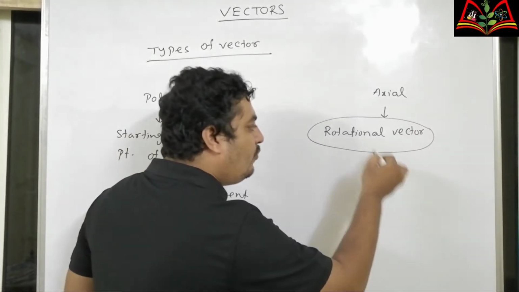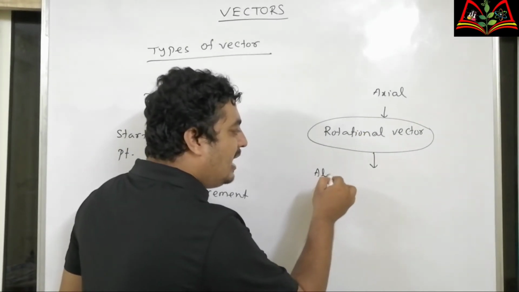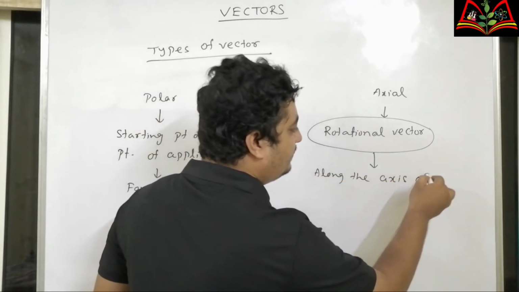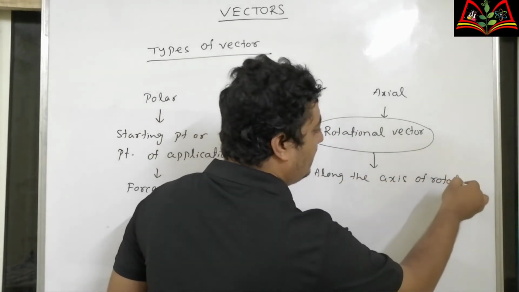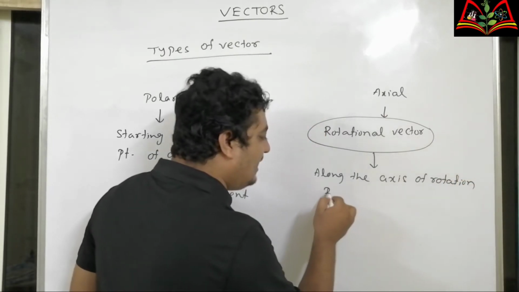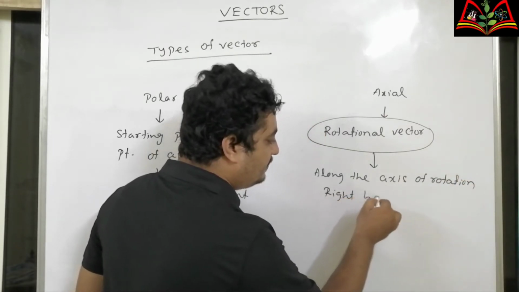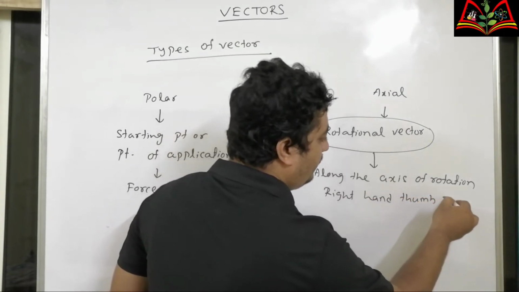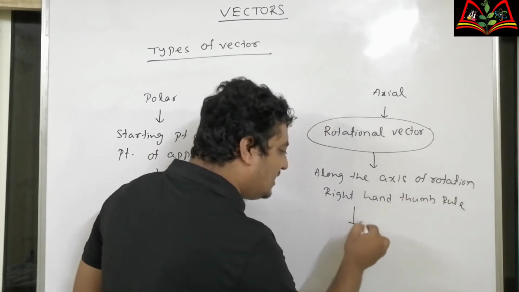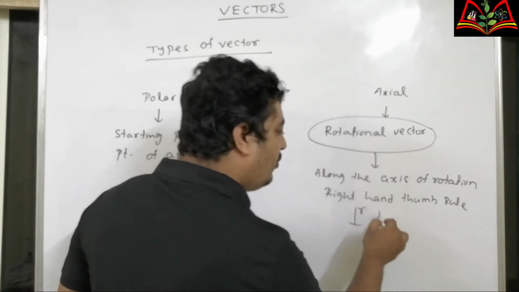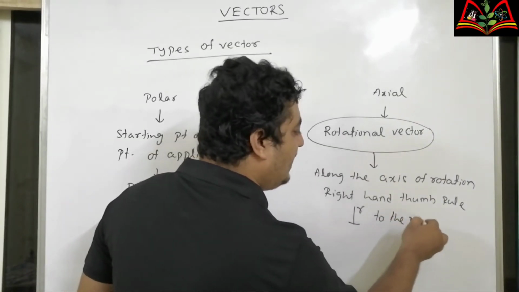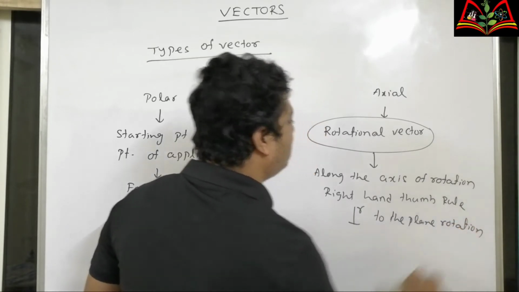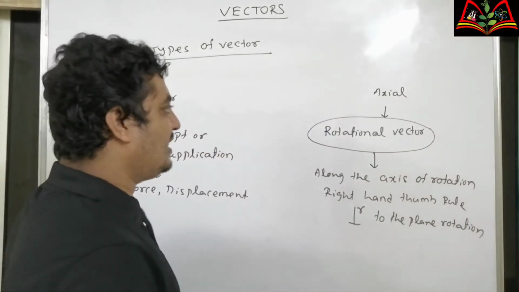They are always represented along the axis of rotation, given by the right hand thumb rule. These vectors are always perpendicular to the plane of rotation. So these are called axial vectors.